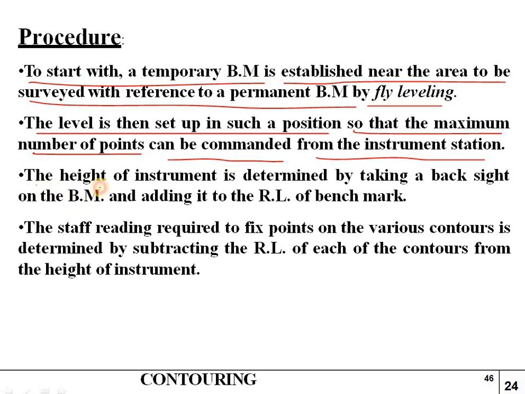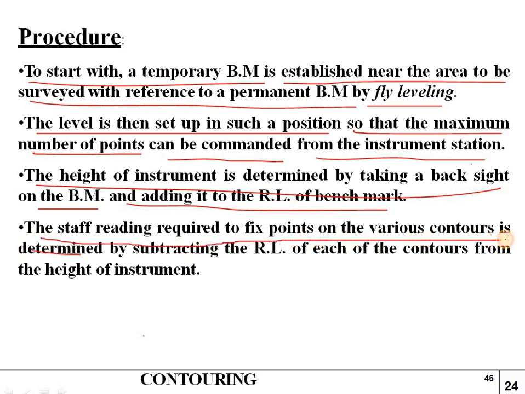The height of instrument is determined by taking a backsight on the benchmark and adding it to the RL of the benchmark. The staff reading required to find fixed points on the various contours is determined by subtracting the RL of each of the contours from the height of the instrument. So this is a process we can do in the horizontal control.